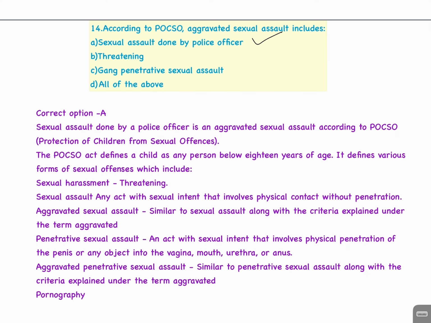Sexual assault done by a police officer is an aggravated sexual assault according to POCSO, Protection of Children from Sexual Offences. The POCSO Act defines a child as any person below 18 years of age.